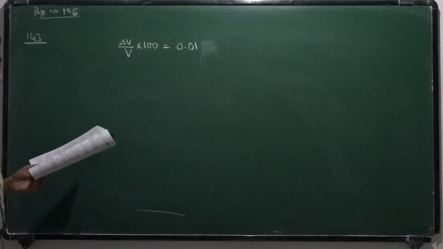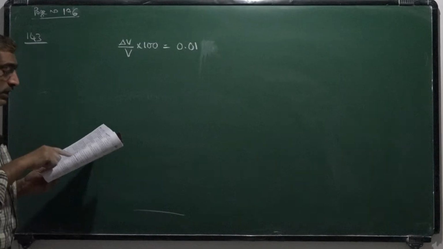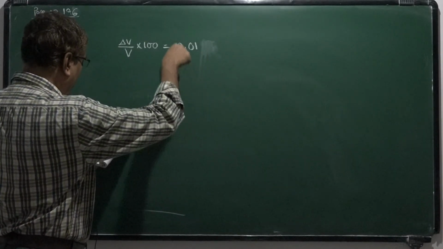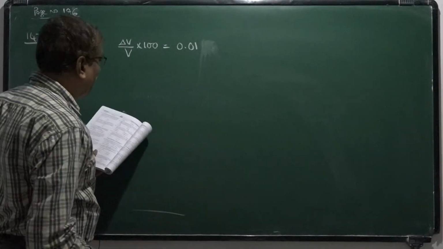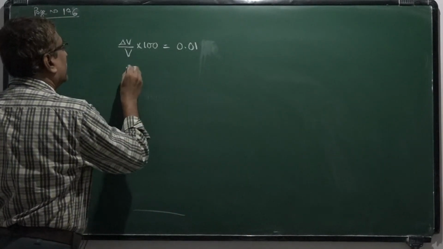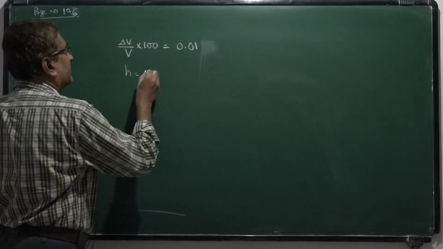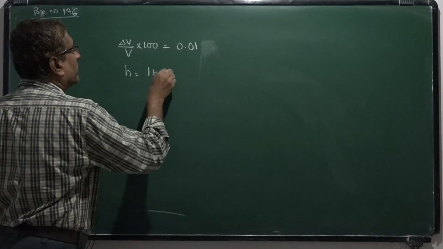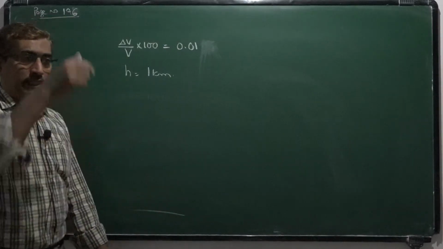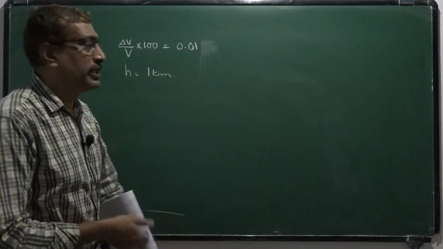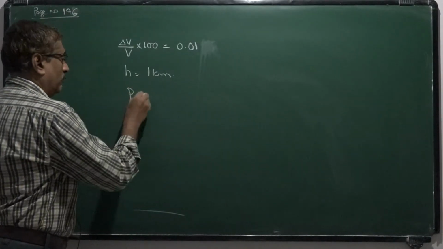The sphere contracts in volume by 0.01% when taken to the bottom of a lake 1 kilometer deep. So take h equal to 1 kilometer depth. When it is taken to a depth of 1 kilometer underwater, the pressure is given by P equal to hdg.